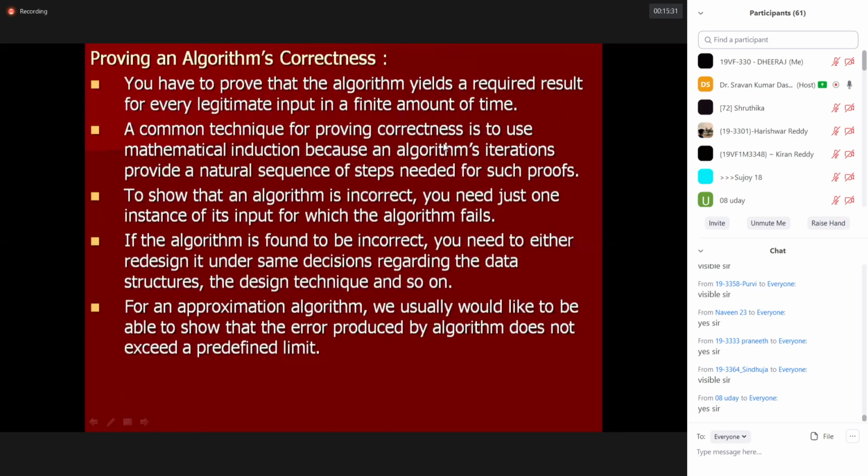Do you remember it or not? For some examples also I have mentioned the sum of the first n natural numbers, the sum of the first n squares, the sum of the first n cubes. This 1 cube plus 2 cube plus ... plus n cube is equal to sigma n cube, which is (n square times (n plus 1) whole square) by 4. Like that, expressions we came across in your 10 plus 2 level or intermediate first year. Okay, so there you came across how to check the algorithm using mathematical induction. In a similar way, now for every algorithm, we are going to learn about program steps.